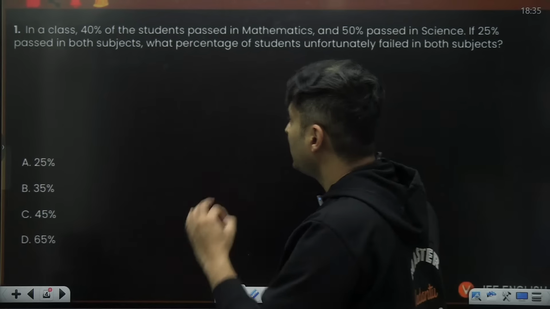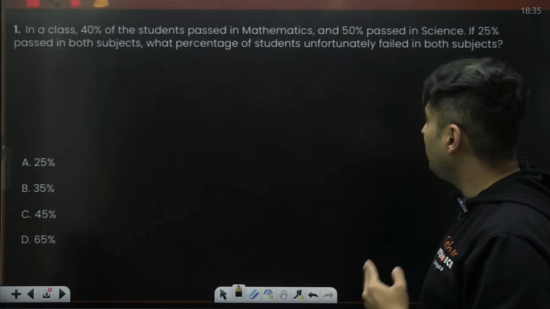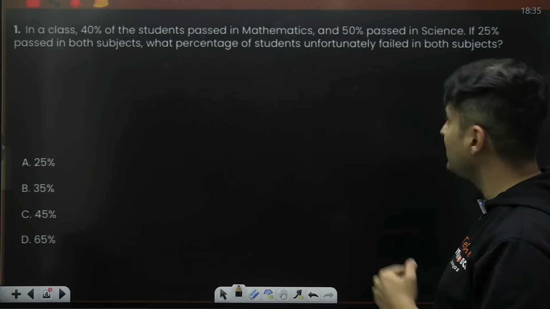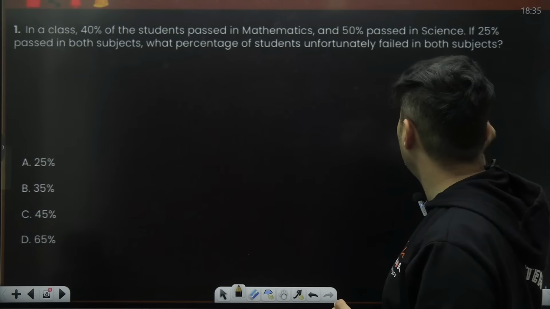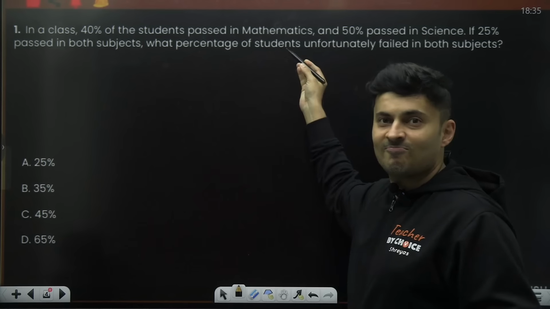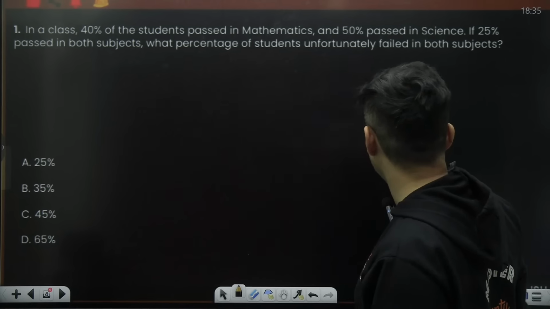In a class, 40% passed in maths, 50% passed in science, 25% passed in both the subjects. What percentage unfortunately failed in both the subjects?